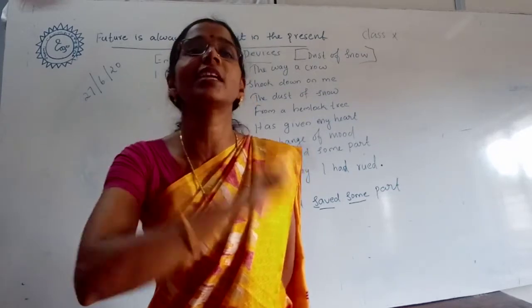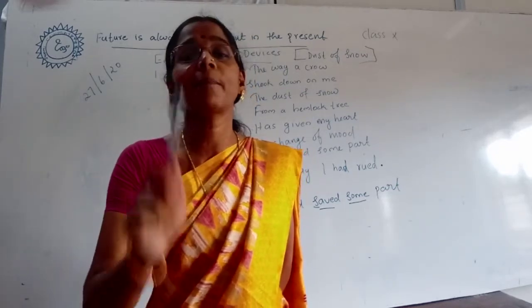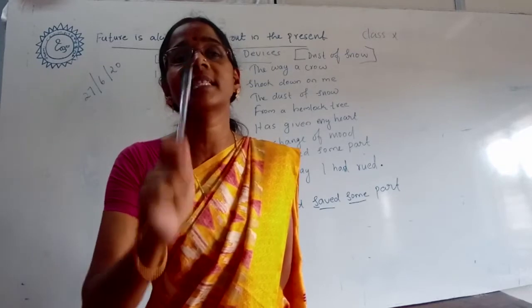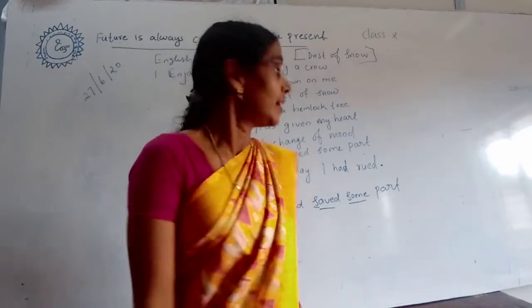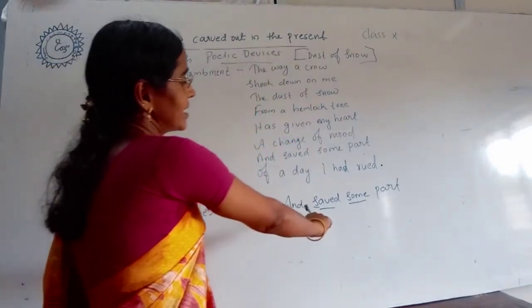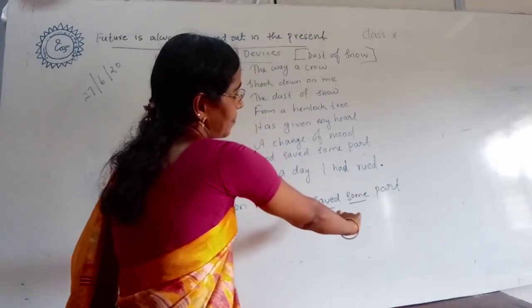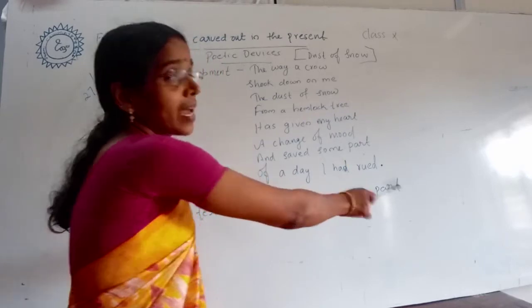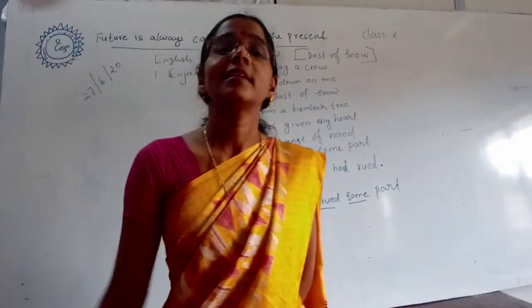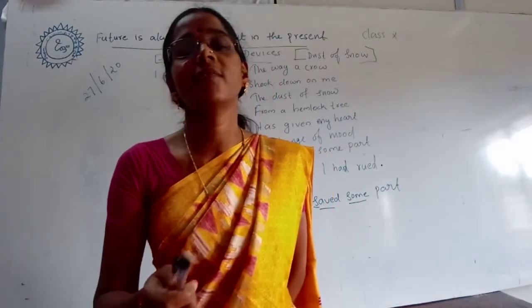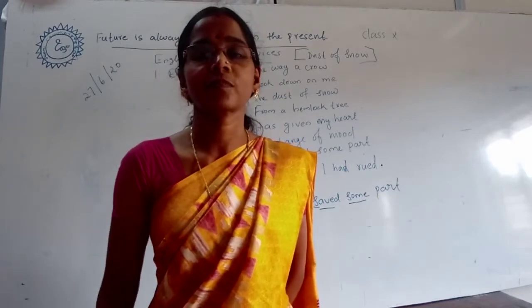Then what do you mean by alliteration? Alliteration is the repetition of the same consonant sound in nearby words. Listen here, 'and saved some part', 'saved some': the repetition of the same consonant sound. So we can see that the poet has used the poetic device alliteration here.